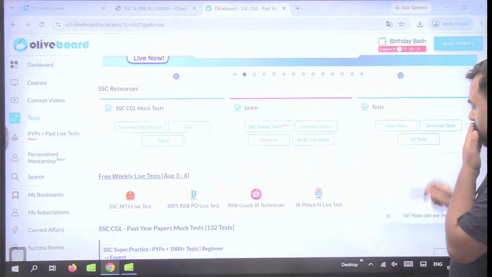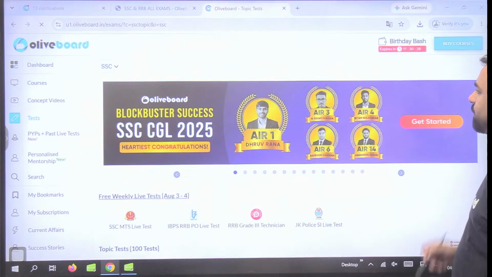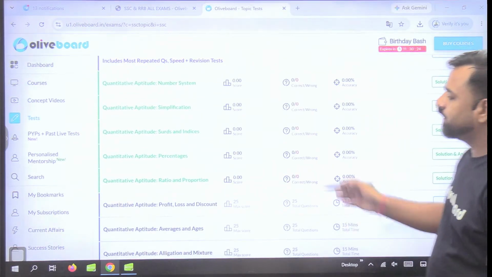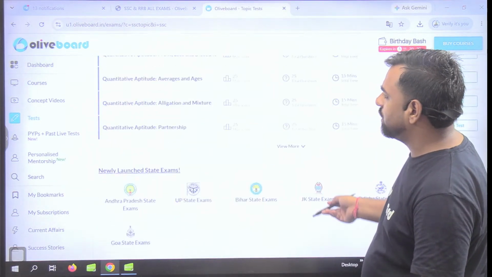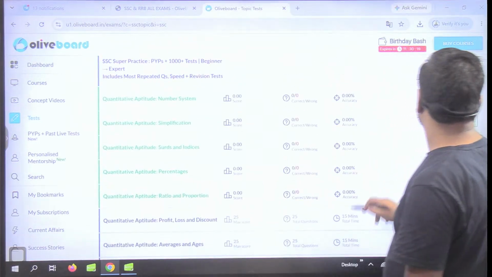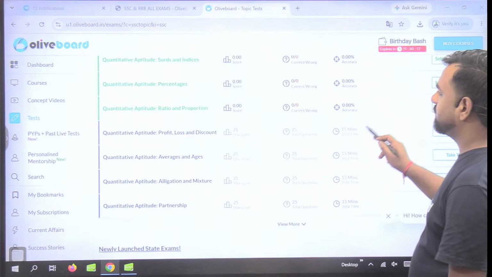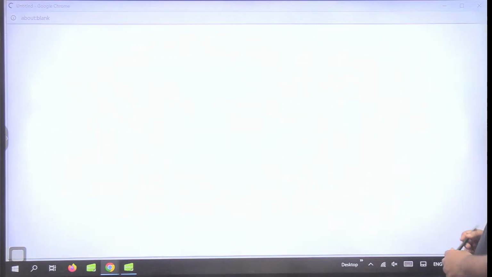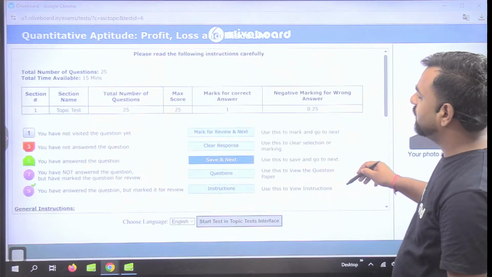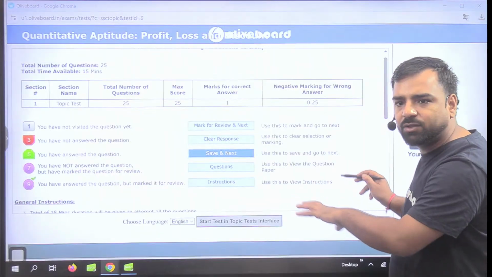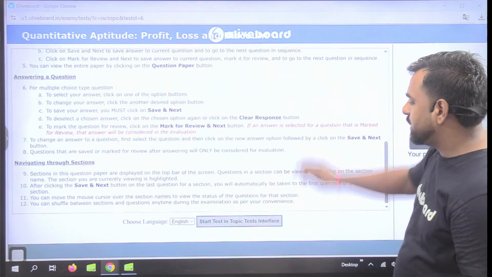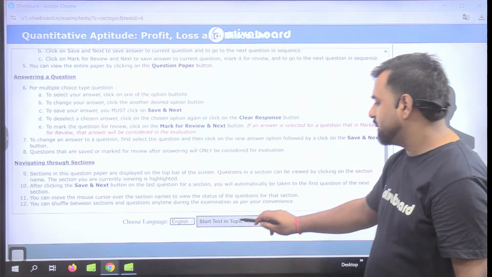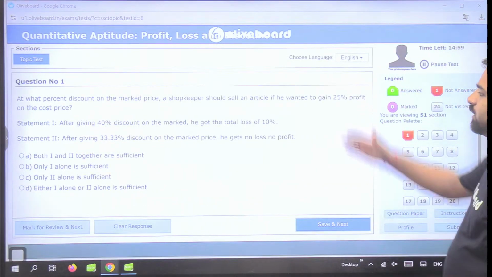So if you want to go with the topic test, you can click on the topic test and just see. So here it's all about the quant part, right? So let's say you want to give the test. So just click on the profit loss and discount. When you open it, all the instructions which are given in the examination are given the same way. You can just select your language, English or Hindi, whatever your language is. Just click on it. Start the topic questions and you'll get the questions in this way.